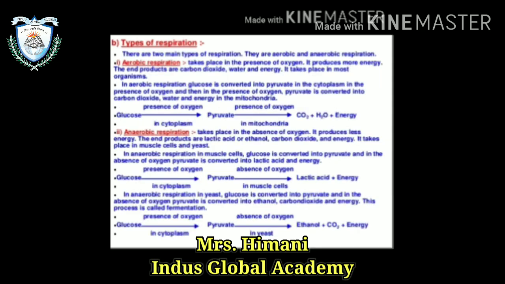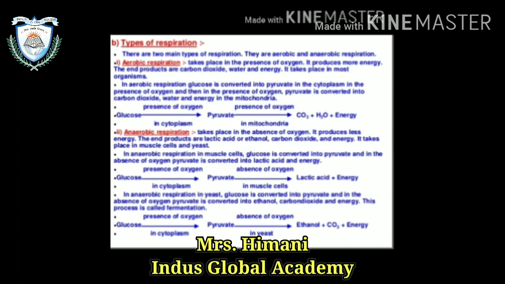Now, types of the respiration. There are two types of the respiration, aerobic and anaerobic. Aerobic respiration takes place in the presence of oxygen. It produces more energy. The end products are carbon dioxide, water and energy. It takes place in most organisms. You can see in the equation, glucose is converted into the pyruvate in the cytoplasm, and in the presence of oxygen, pyruvate is converted into the carbon dioxide, water and energy in the mitochondria.